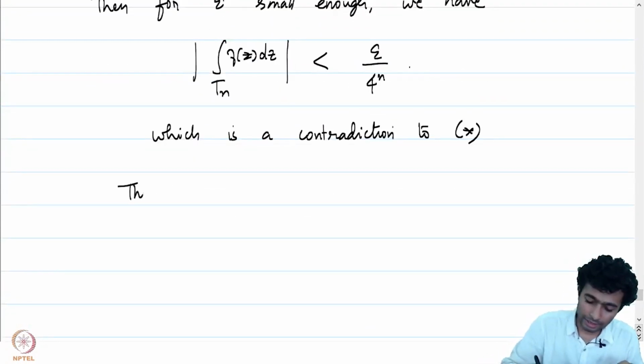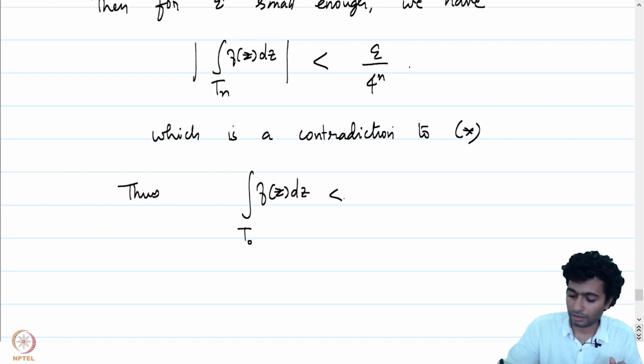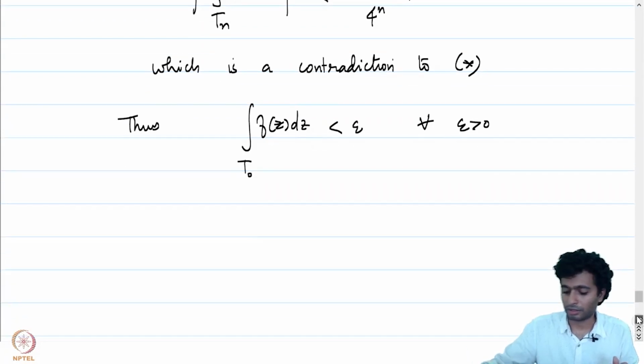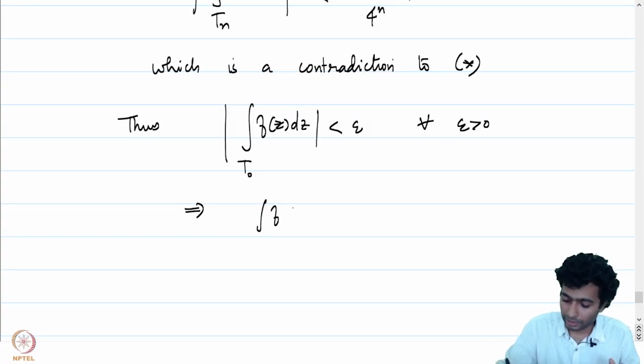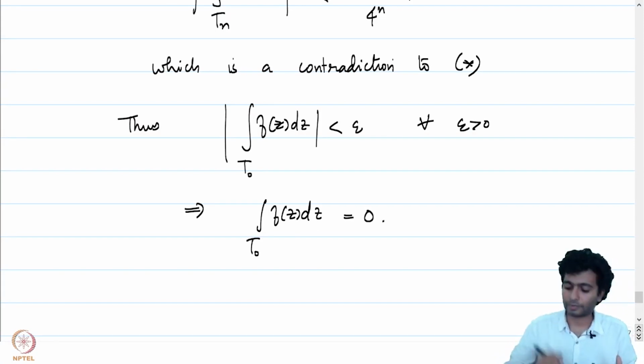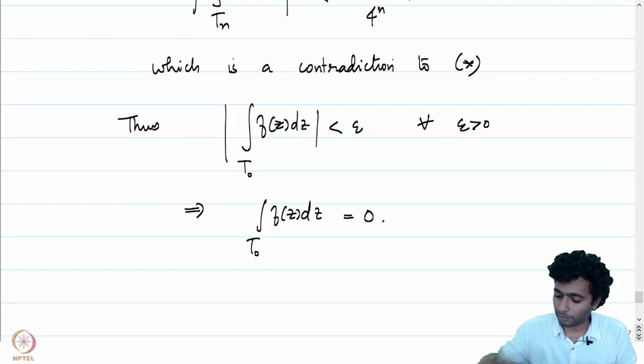Thus, the absolute value of the integral of f of z dz over T0 is less than epsilon for all epsilon positive. In particular, this tells us that the absolute value is equal to 0, and hence the integral itself is equal to 0. And that's precisely what we had set out to prove.